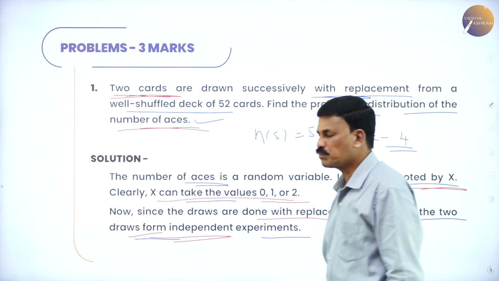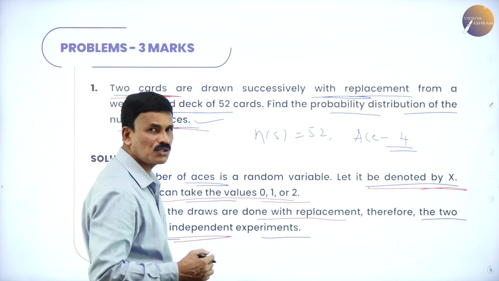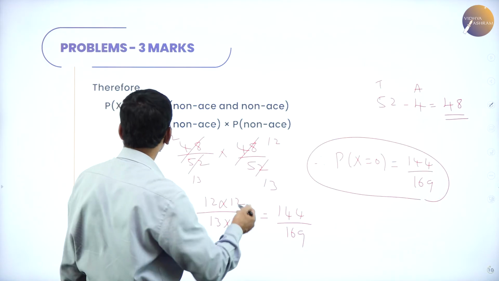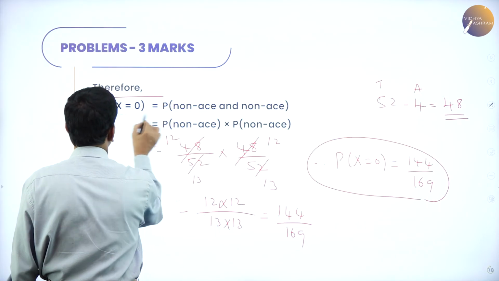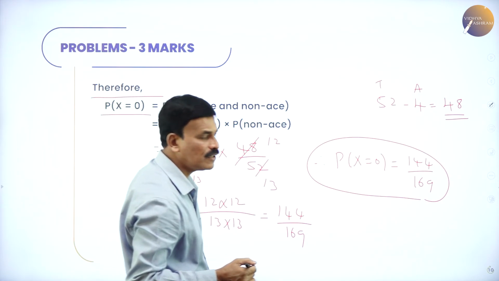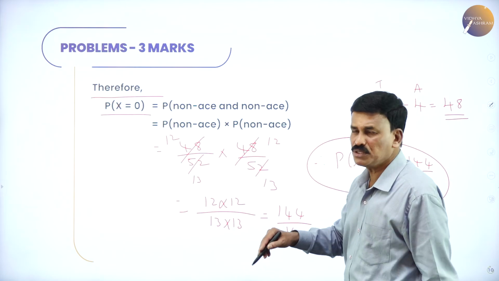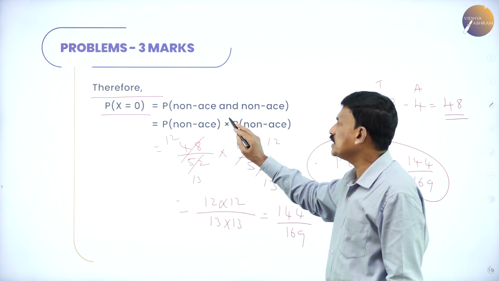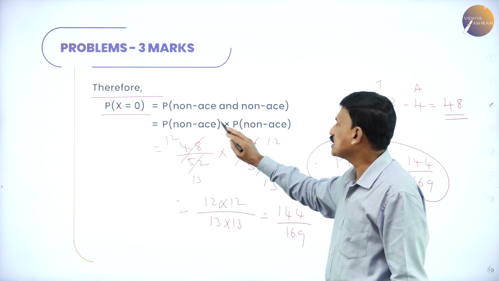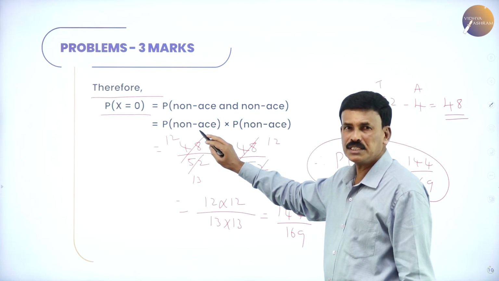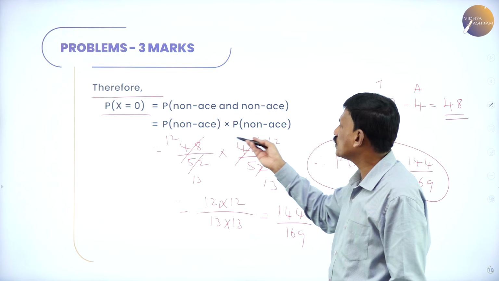Now, let us come to the probability when X is equal to 0, when X is equal to 1 and X is equal to 2. First, the probability of X is equal to 0. What is the meaning of X is equal to 0? Non-ace. The first draw is non-ace and the second draw is also non-ace, that is, probability of non-ace into probability of non-ace.